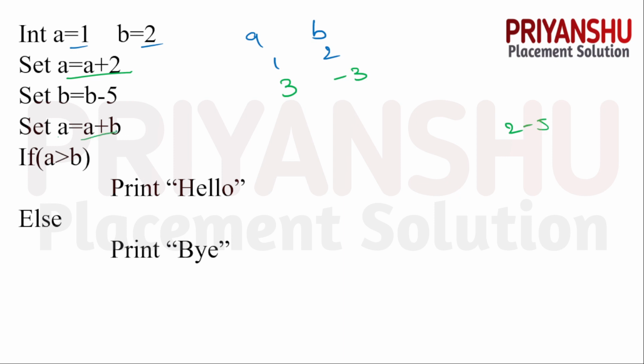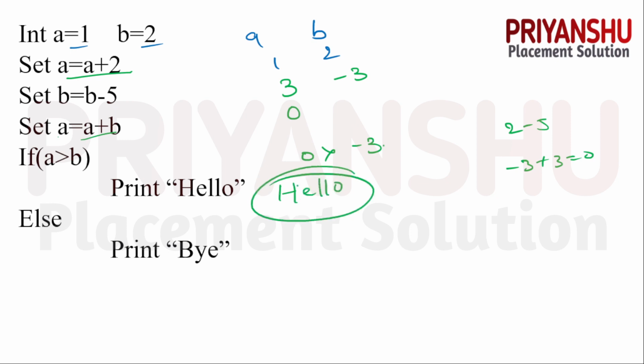Then A equal to A plus 3 minus 3 plus 3, it means 0. So the value of A is, guys, 0. Then, A is greater than 0? Yes, the condition is true. A 0 is greater than minus 3. The condition is true. So guys, hello is printed. Clear? Let's move to the next question, guys.